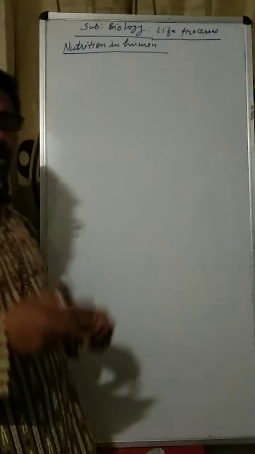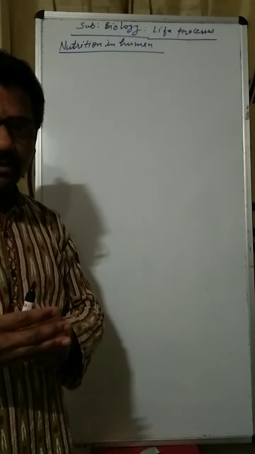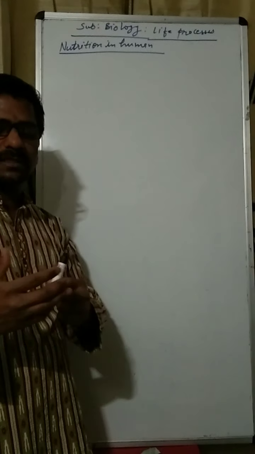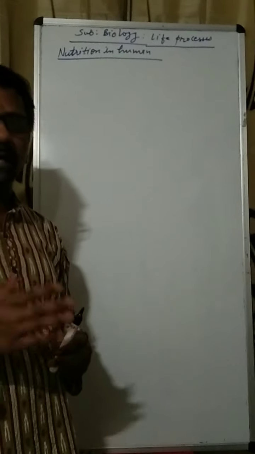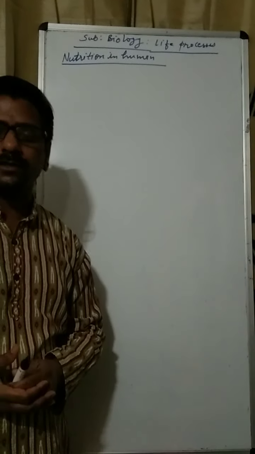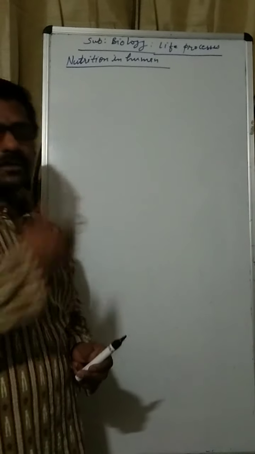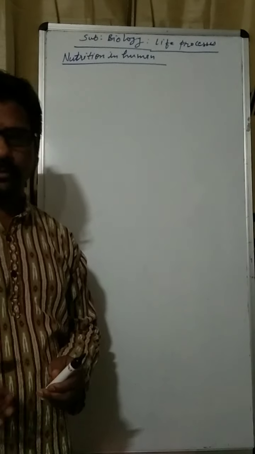As you know already, human beings show the holozoic mode of nutrition, and we have already discussed that holozoic nutrition takes place in 5 steps. First step, ingestion of the food. Second, digestion. Third, absorption of digested food. Then assimilation, and the last one is egestion. In all these 5 steps, the digestion process is the most important.